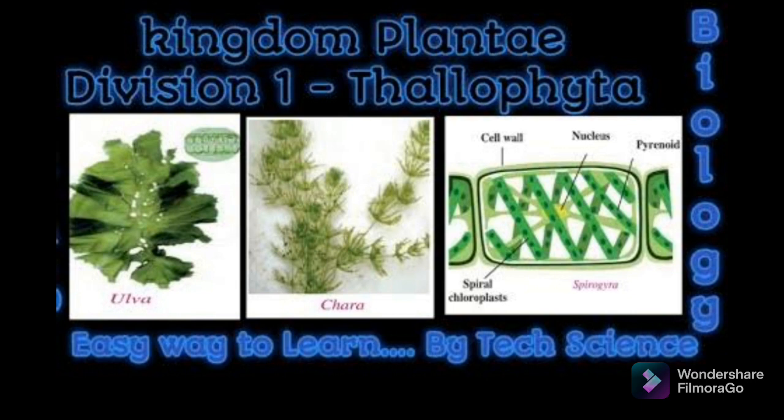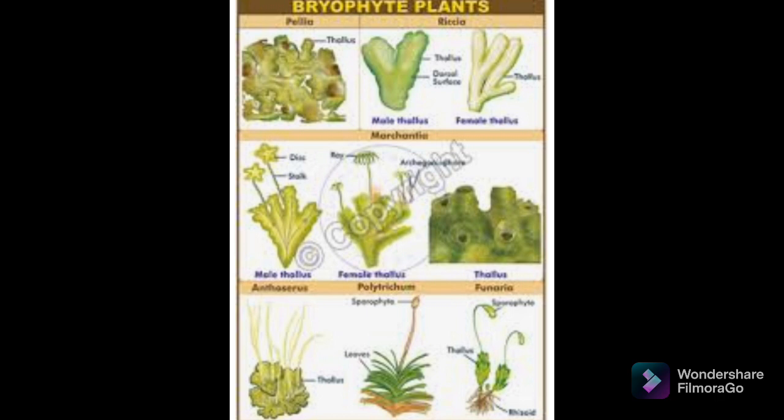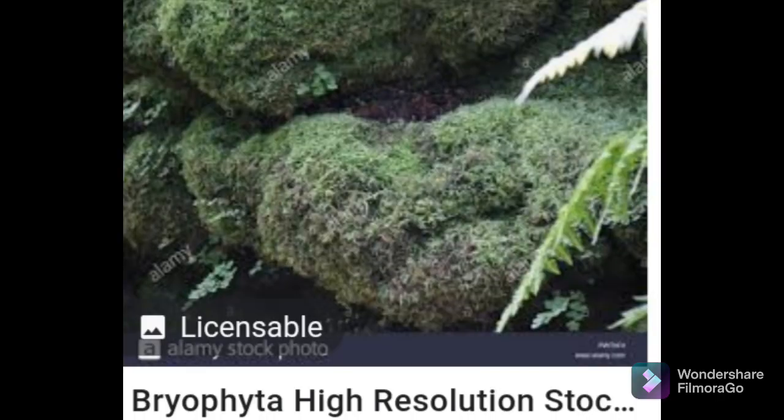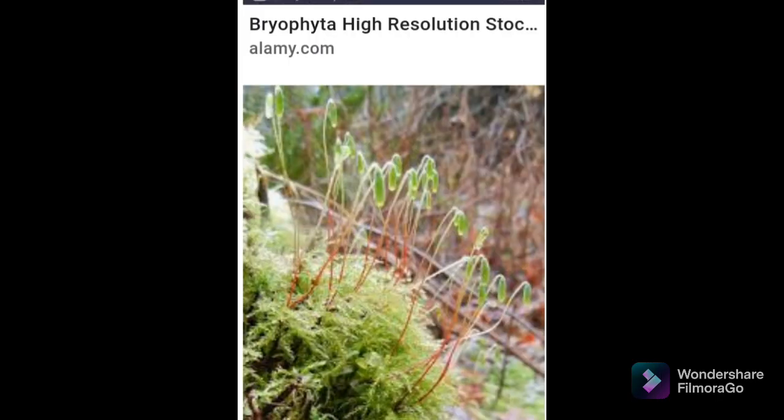The next division is Bryophyta. These are also called amphibians of the plant kingdom. Why? Because some plants live in water and some live on land also. The plant body is commonly differentiated to form a stem and leaf-like structures. There are actually no distinct parts, but it looks like it has a stem and leaf-like structures.